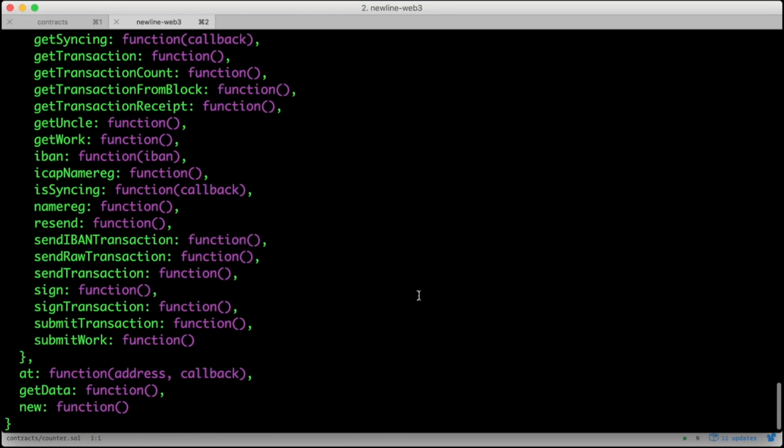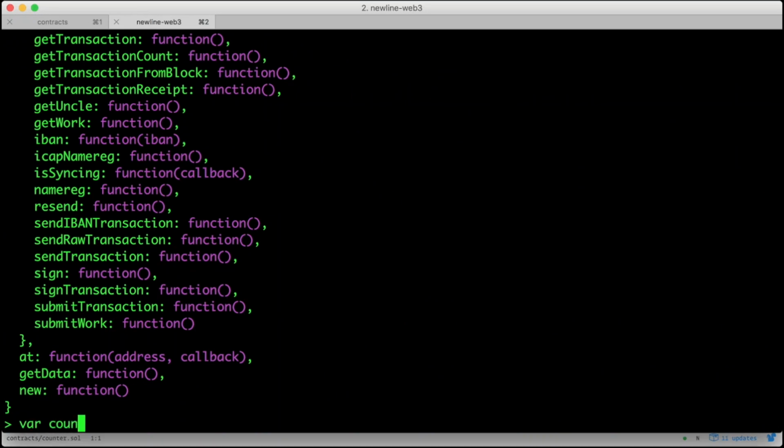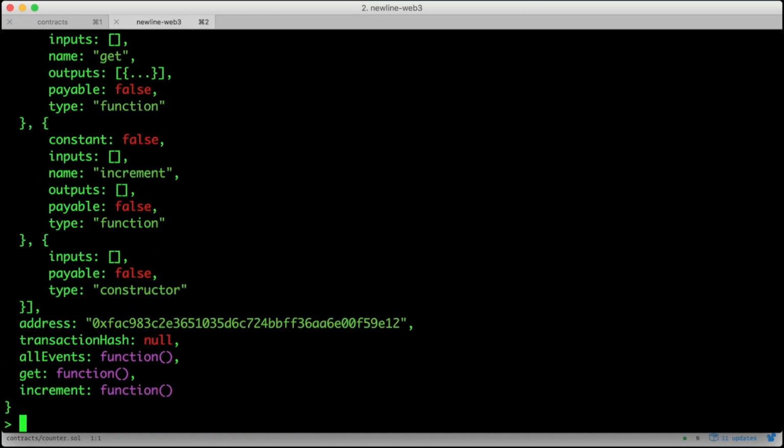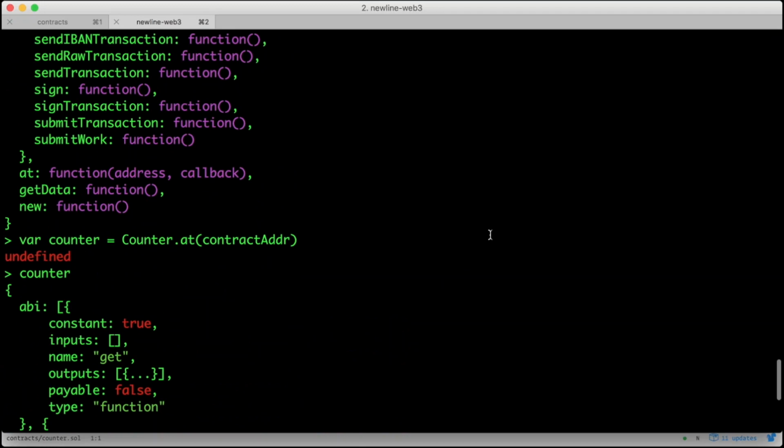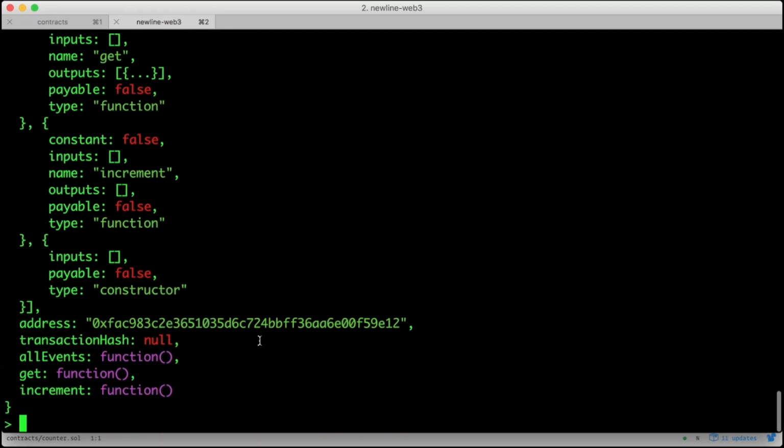So to create an instance, we type var counter, lowercase, equals Counter.at the contract address. And looking at counter, we can see we have our address and our functions get and increment. Now we have a handle to our contract instance in JavaScript. And this means we can now interact with our contract's code like a JavaScript object.